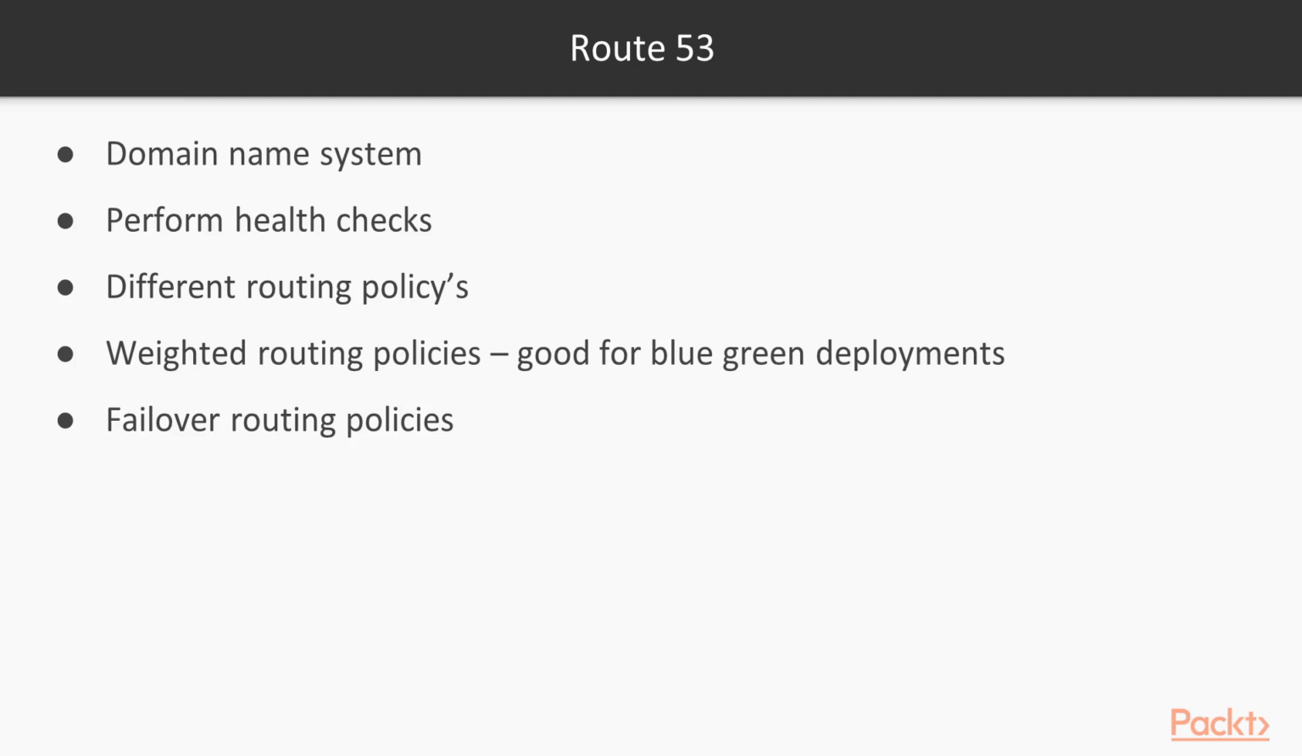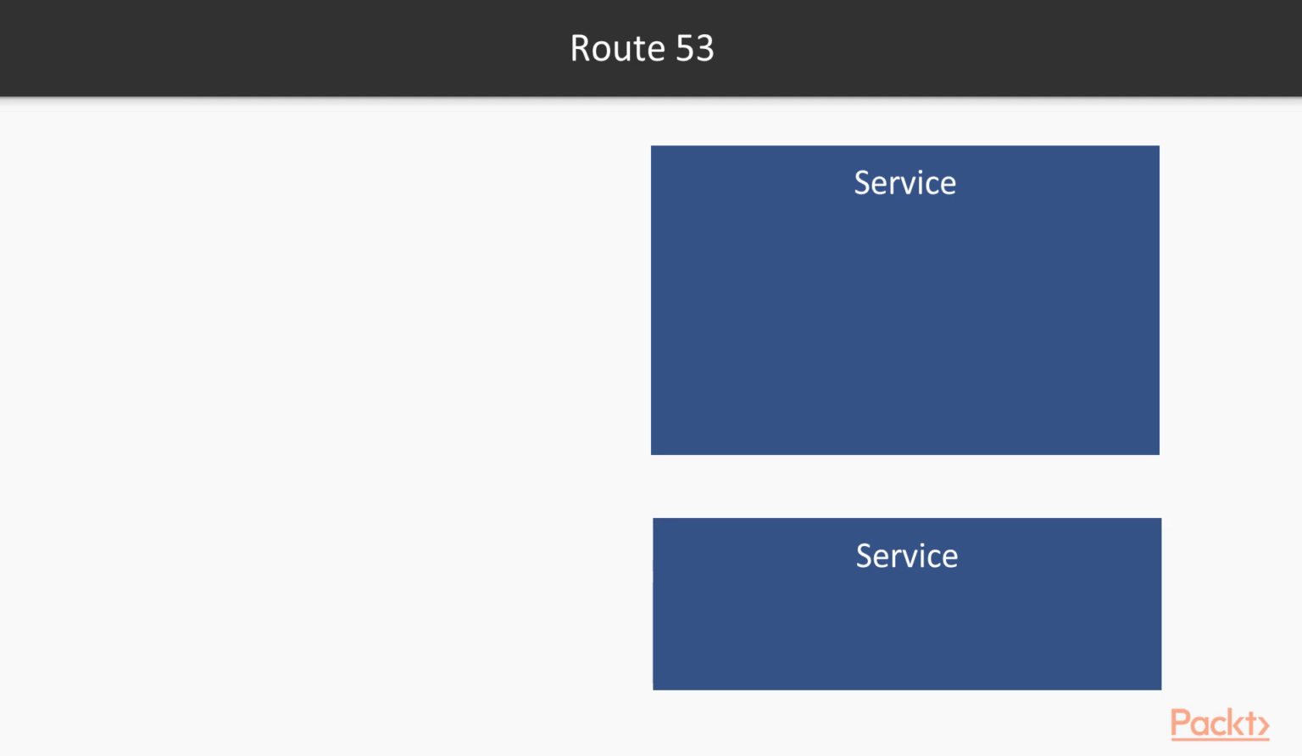Apart from the weighted routing policies, you also have the failover routing policies. In case you want to move over from an active to a passive site, so in case your active one fails and you want to move over to a passive site, then you can use the failover routing policy. Just to give an example of how Route 53 works, I will give you an example of a weighted routing policy. Again, we'll go into more detail in a subsequent section.